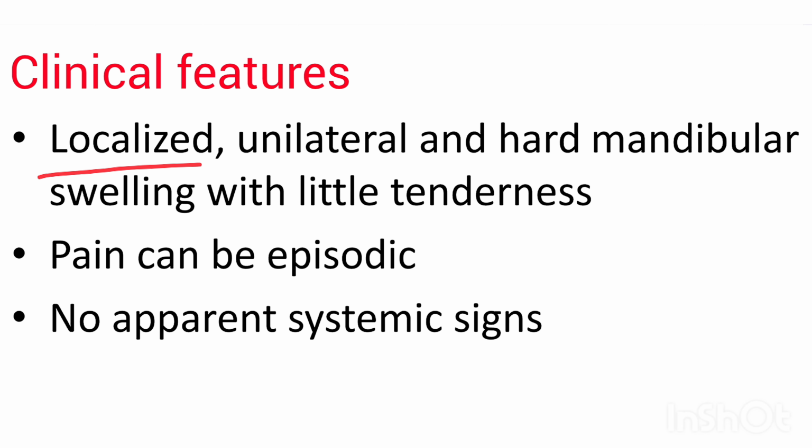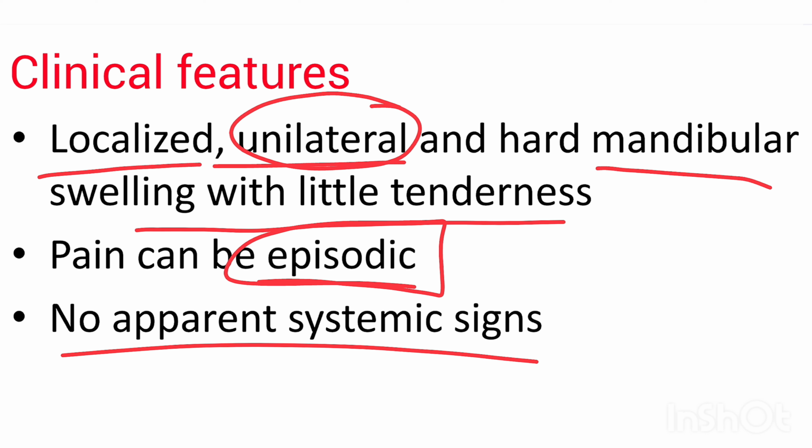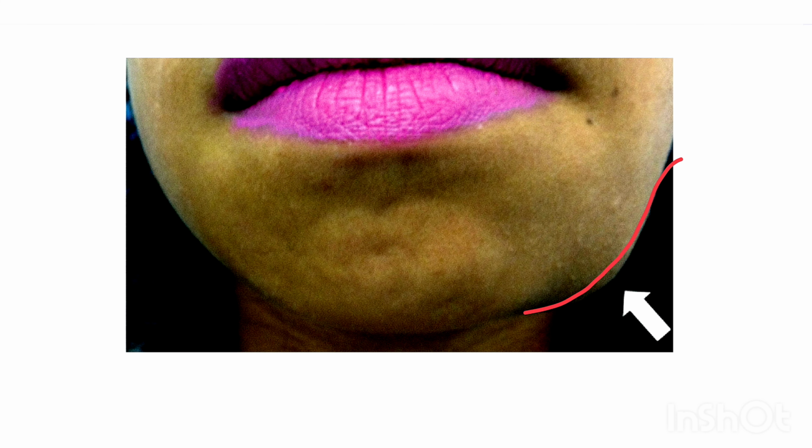Now let us see the clinical features of Garre's osteomyelitis in detail. It will be localized in nature, unilateral, and a hard mandibular swelling with little tenderness is seen. Pain can be there which could be episodic. That means it will not be continuous; an episode of pain will be followed by relief of the pain. No apparent systemic signs or symptoms are there.